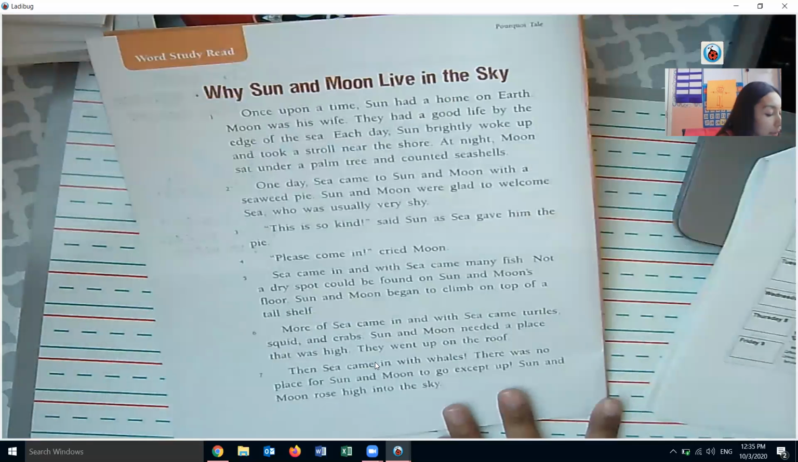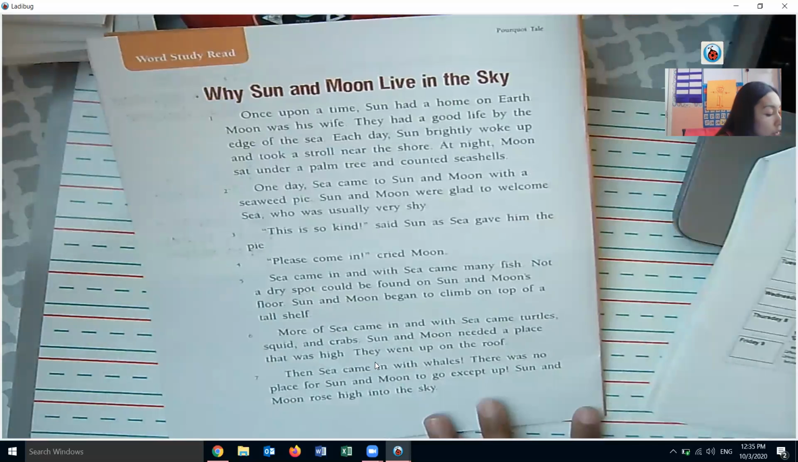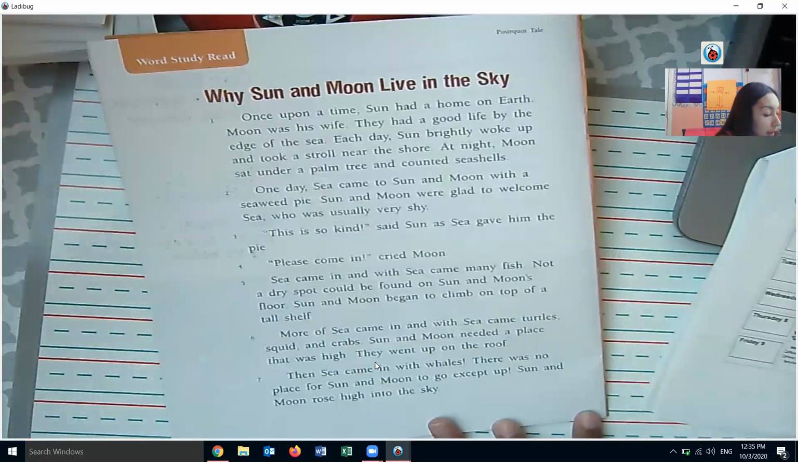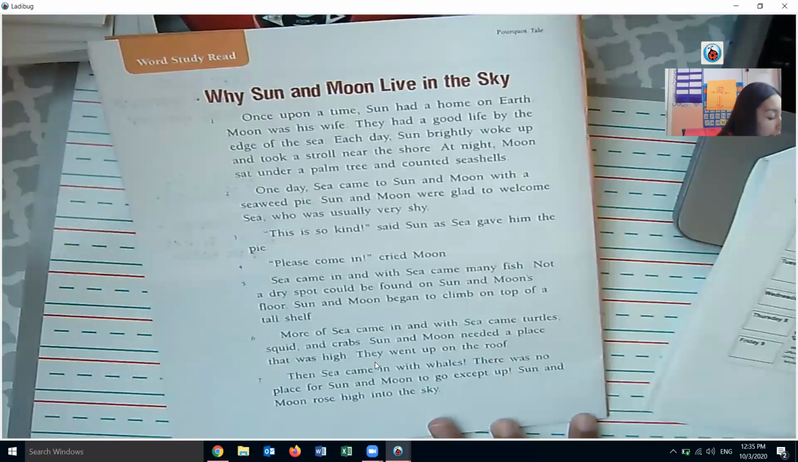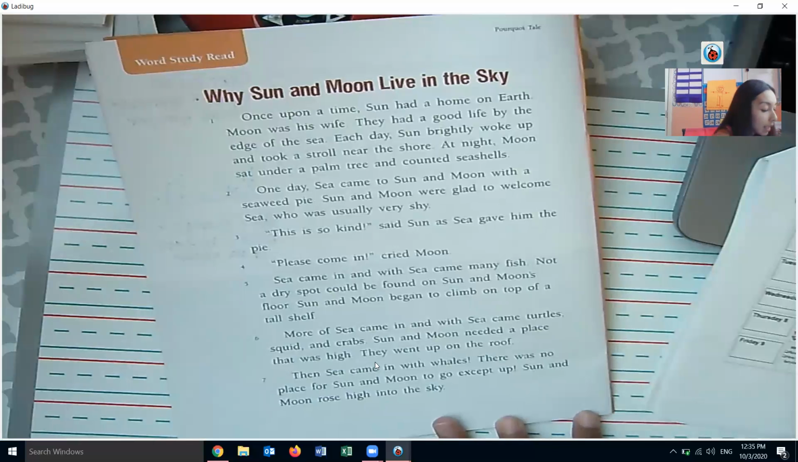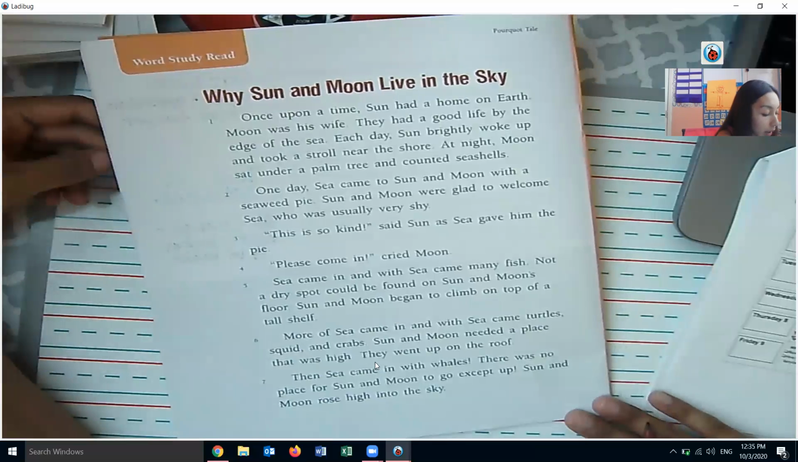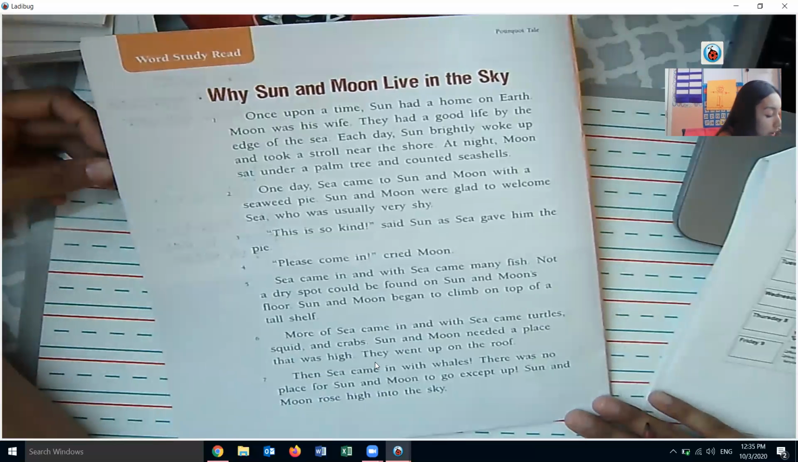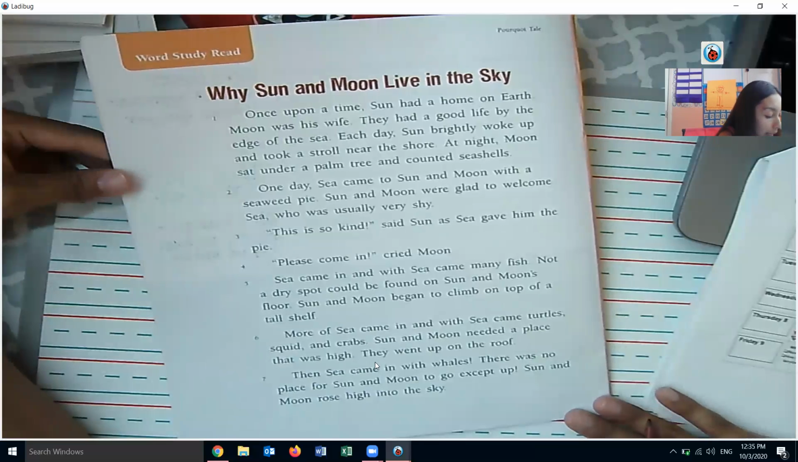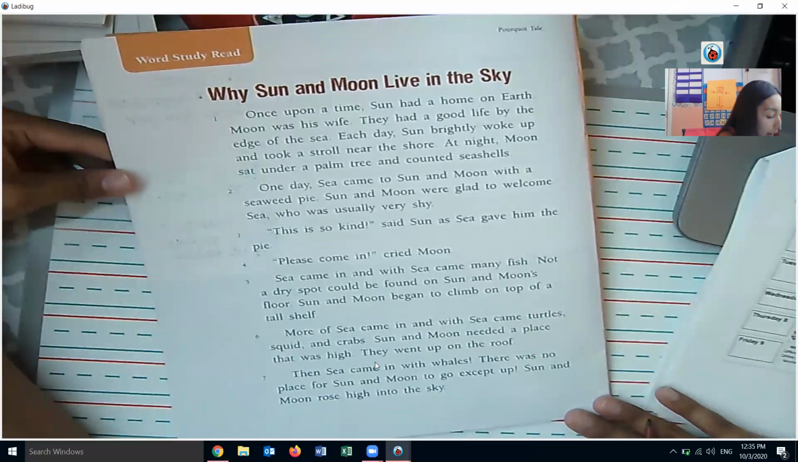Once upon a time, Sun had a home on Earth. Moon was his wife. They had a good life by the edge of the sea. Each day, Sun brightly woke up and took a stroll near the shore. At night, Moon sat under a palm tree and counted seashells. One day, Sea came to Sun and Moon with a seaweed pie. Sun and Moon were glad to have welcomed Sea, who was usually very shy. "This is so kind," said Sun as Sea gave him the pie. "Please come in," cried Moon.